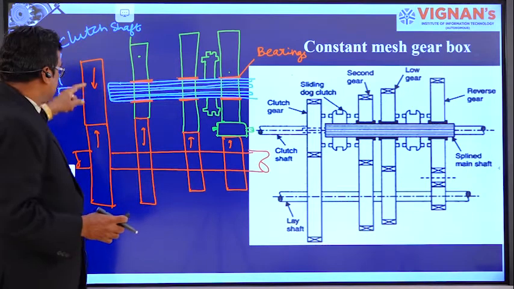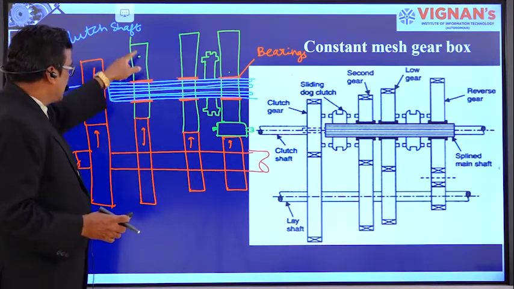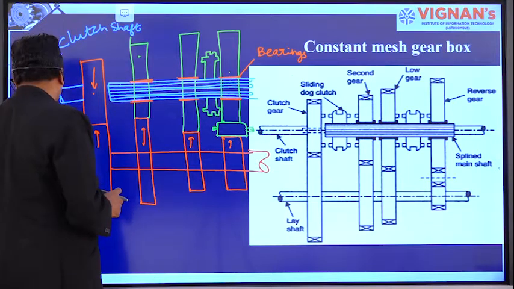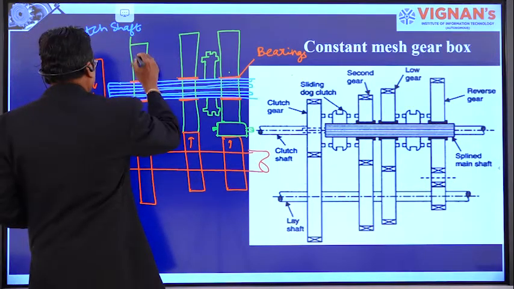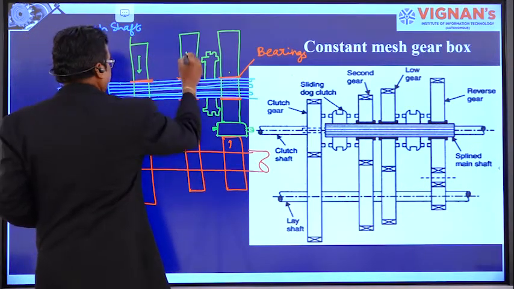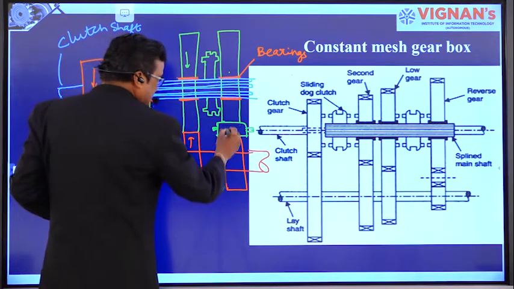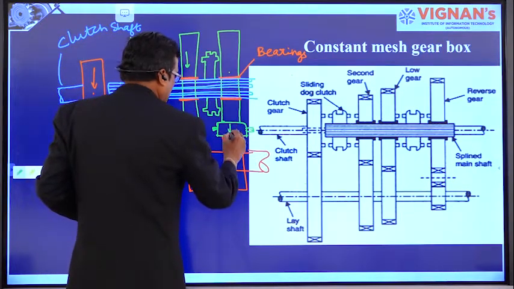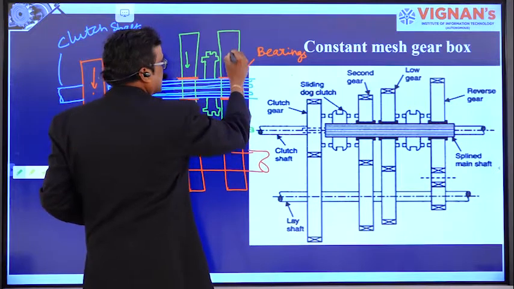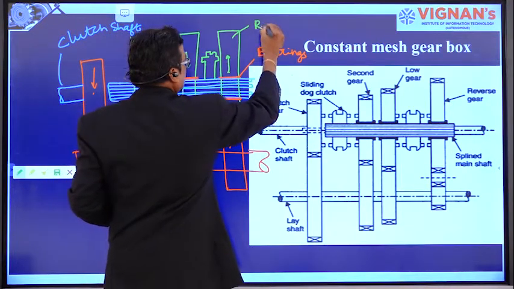In which direction? Clockwise, anti-clockwise, again clockwise. So all the gear wheels rotate in the clockwise direction. But here, this is in clockwise direction and this rotates in anti-clockwise direction because it is a reverse gear.